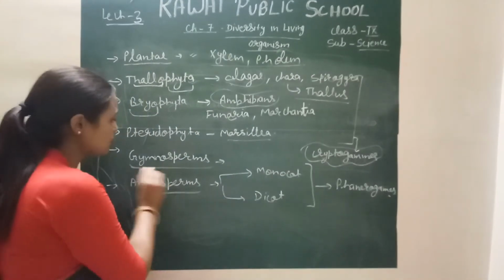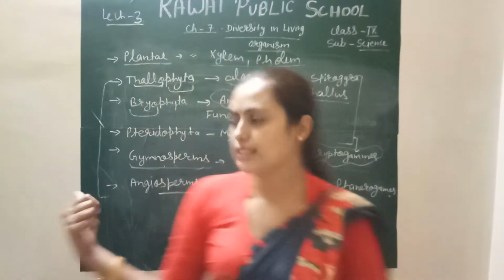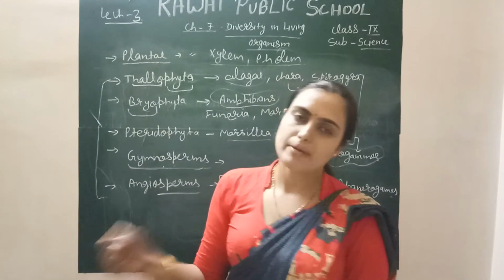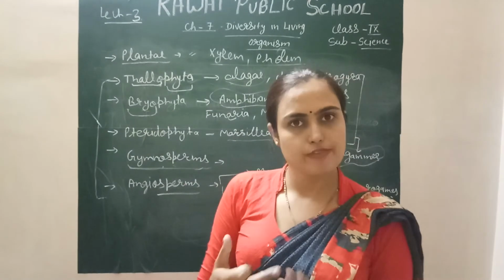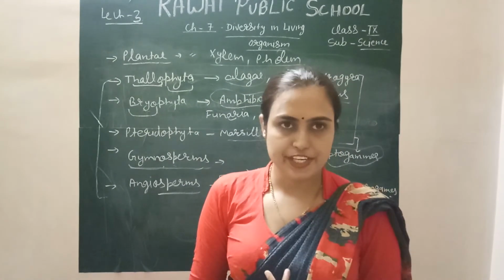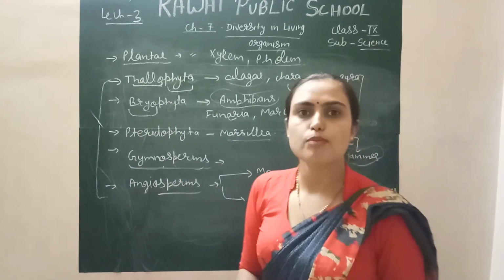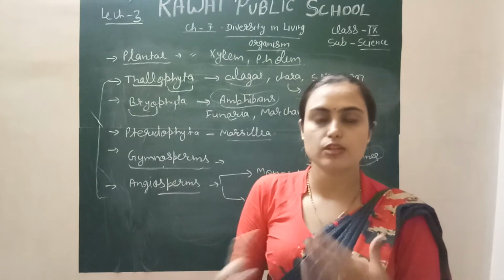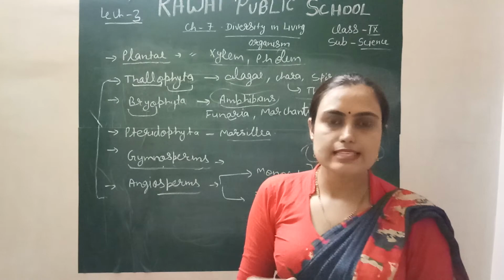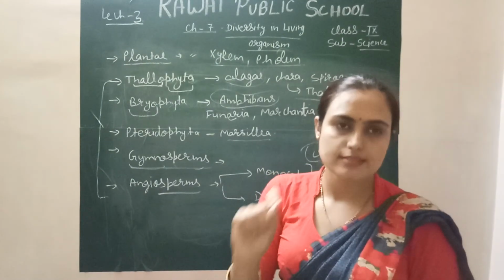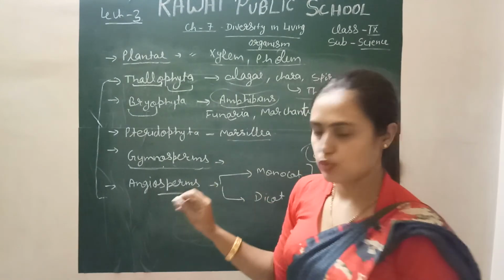Next are the gymnosperms. Gymno means naked, sperm means seeds. So these are the plants where the seed is present but the seed or embryo is naked. So gymnosperms have root, stem, leaf, and have a water conducting system and food conducting system. It means xylem and phloem both are present. Seeds are also present. They are woody plants, large plants with a strong trunk, right? But their embryo and seeds are naked. So this is the difference between angiosperm and gymnosperm.